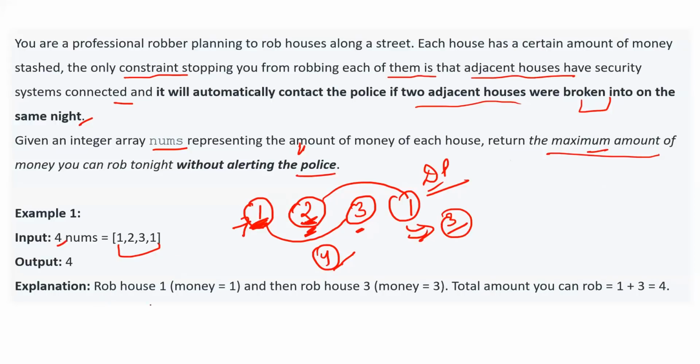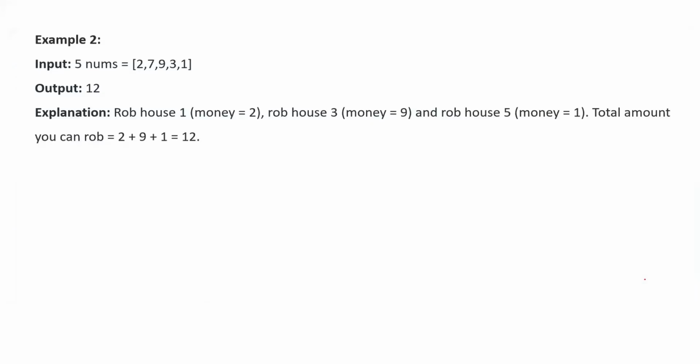So here in the explanation also it is mentioned that rob house 1, money equal to 1, right? In this house 1 there is 1 money, and house 3 there is 3 money, and total we can rob is 4. Let's take one more example and let's try to understand it.